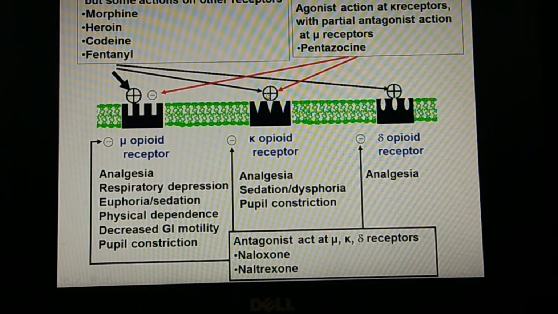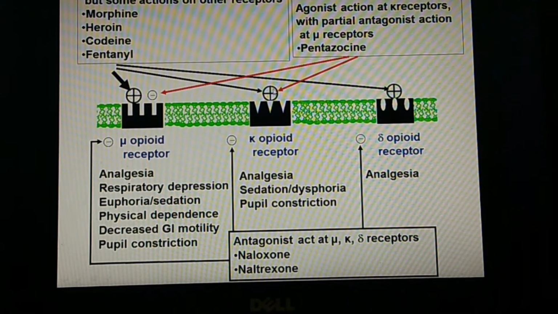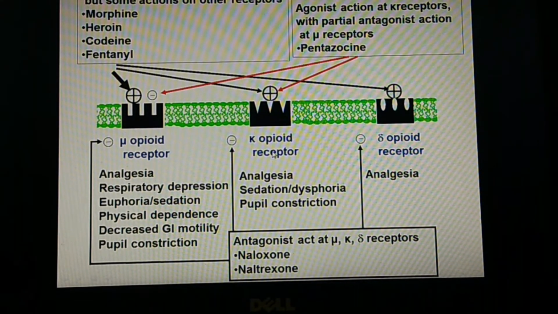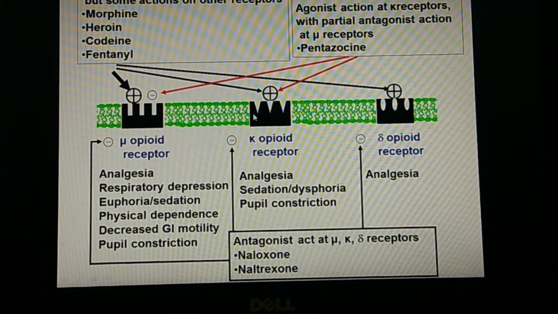And coming to the kappa receptors, these opioid analgesics may show some agonistic action on the kappa receptor, and they may show analgesia as well as sedation or dysphoria, and even pupil constriction. The same action as the drug has on the mu receptor will be seen with the kappa also, but with limited action.